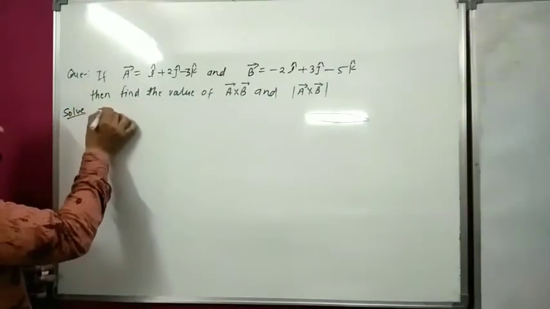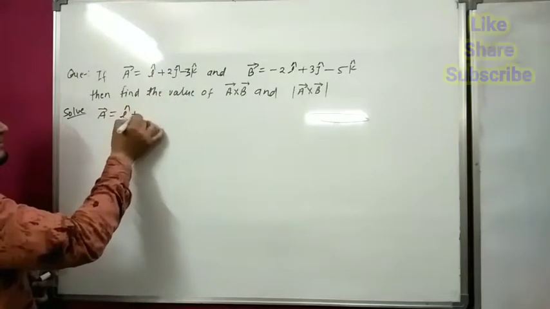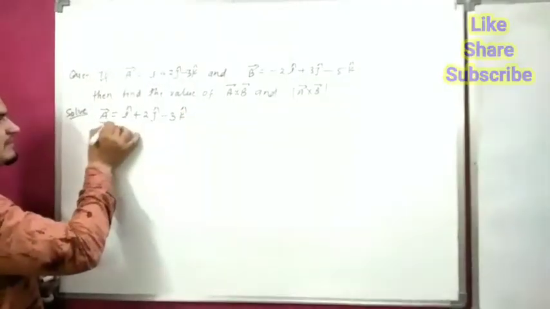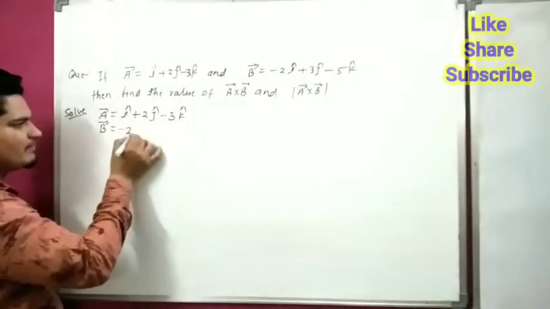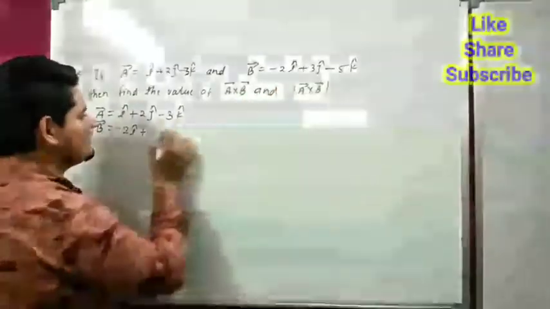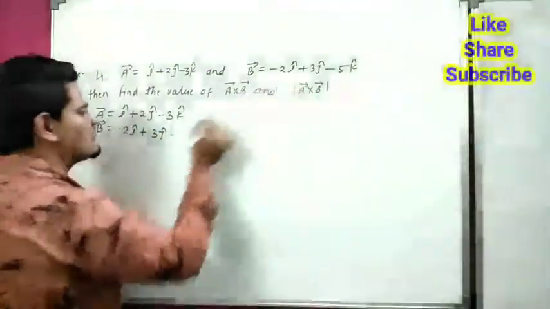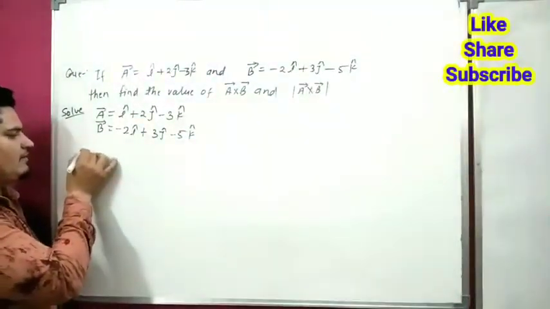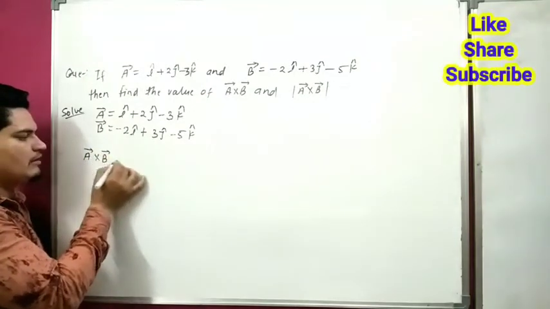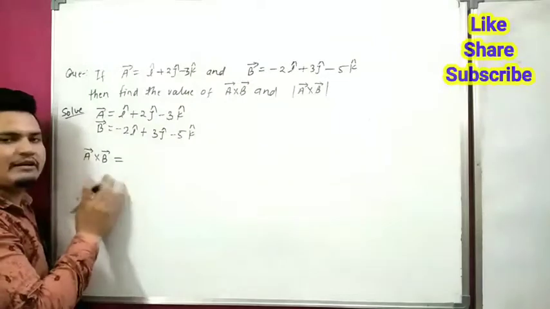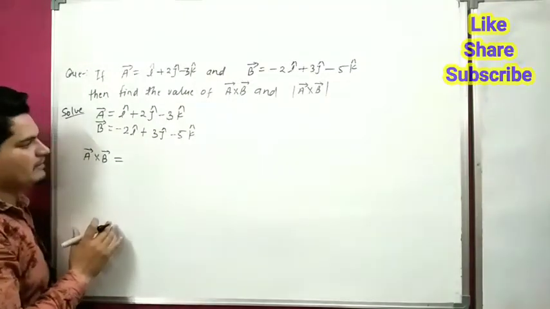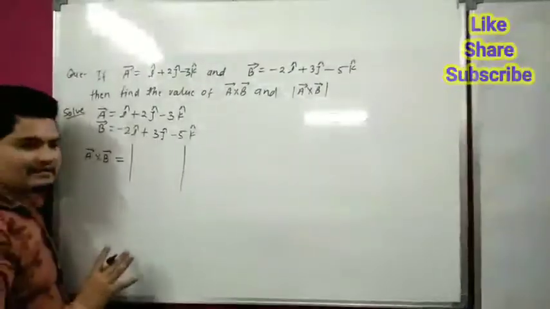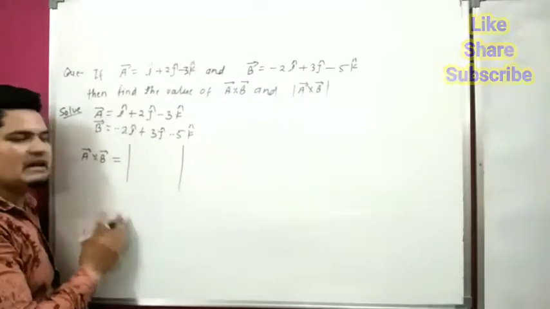Here vector A is equal to i cap plus 2j cap minus 3k cap, and vector B is equal to minus 2i cap plus 3j cap minus 5k cap. Now we have to calculate A cross B. This is called a cross product, and we know that cross product is vector product. So it can be calculated with the help of a matrix.